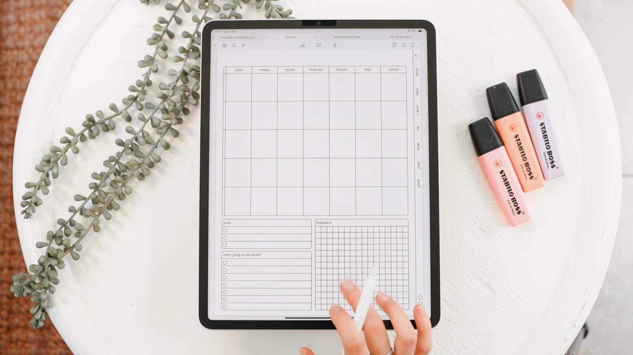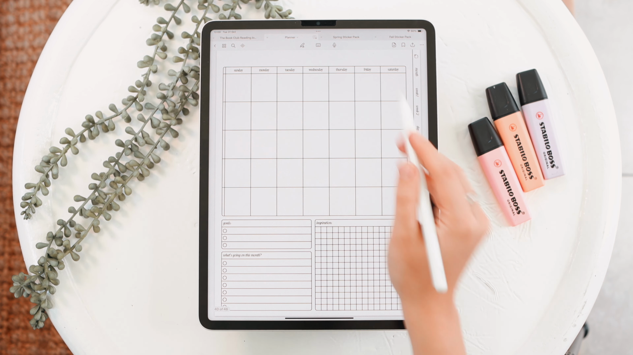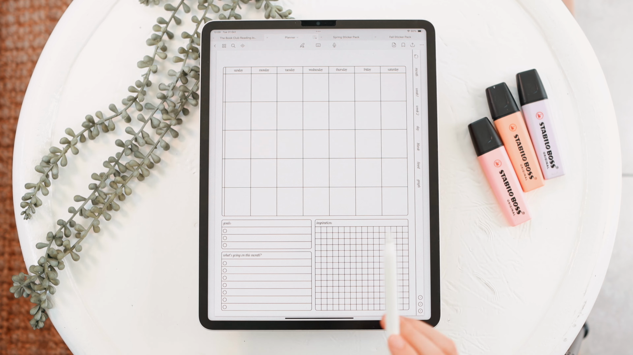So first off, I'm gonna cover my monthly. Then we're gonna do a little vision board. So I'm gonna start off with this little monthly section here. And for this, I'm gonna be using my sticker pack.